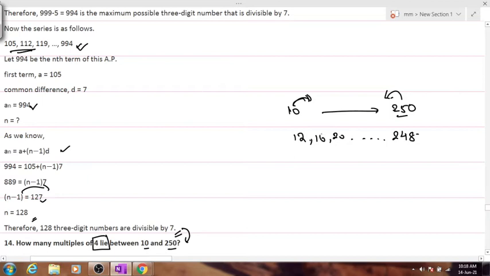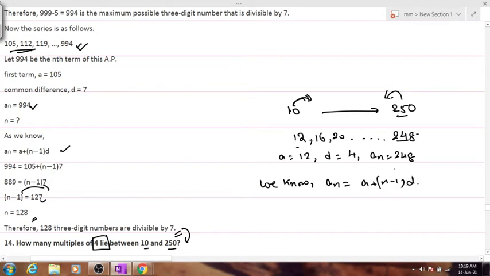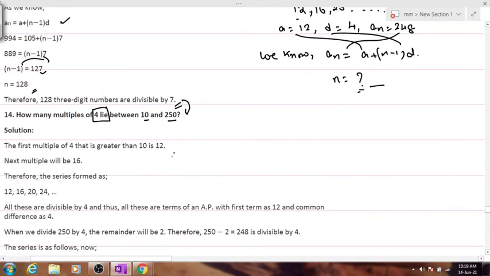So again, a similar sort of numerical we have over here. A is equal to 12, common difference is equal to 4, and AN, the last term, is equal to 248. And now we know that AN is equal to A plus (N minus 1) into D. Substitute the elements in their places and tell me the value for n first, and make sure the initial lines are written properly.